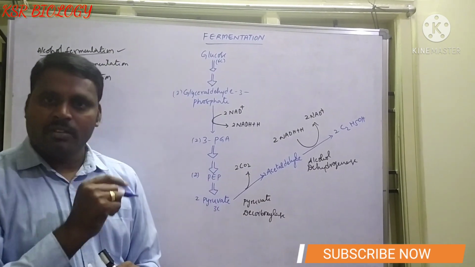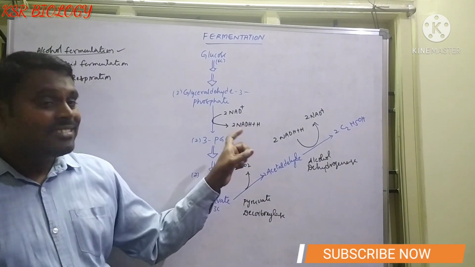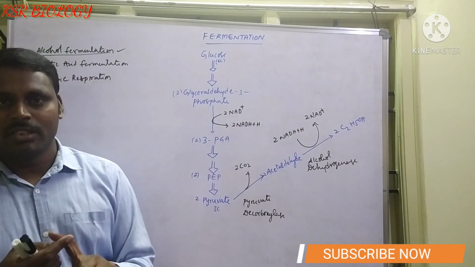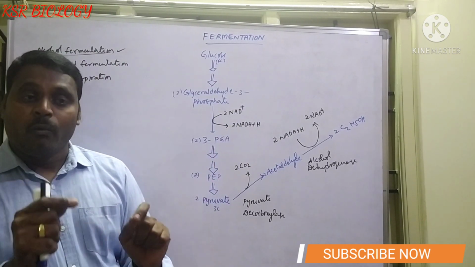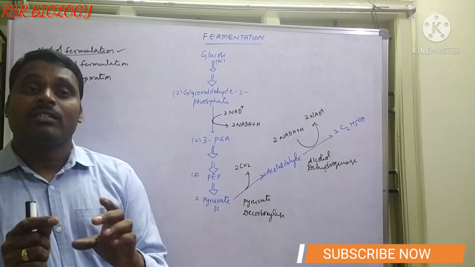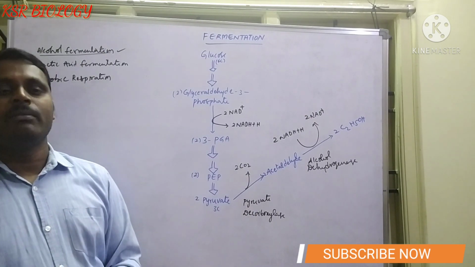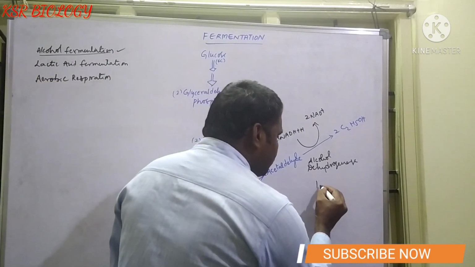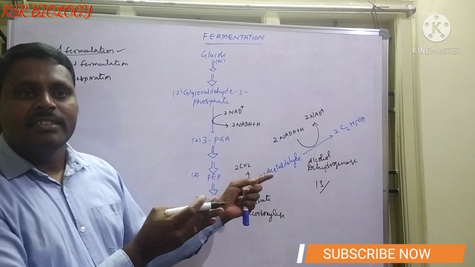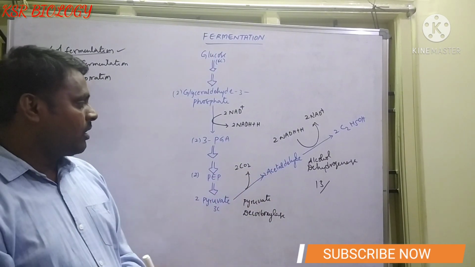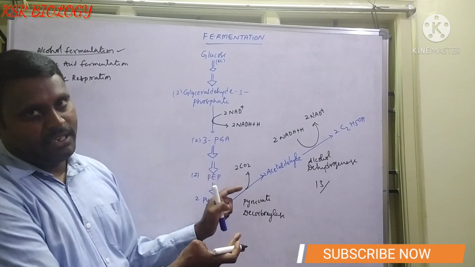But I want to mention one thing here right now. Yeast is poisonous to themselves, and they die when the concentration of the alcohol reaches 13%. Whenever the alcohol concentration reaches 13%, at that time the yeast die. I hope you are clear. This is about alcohol fermentation.